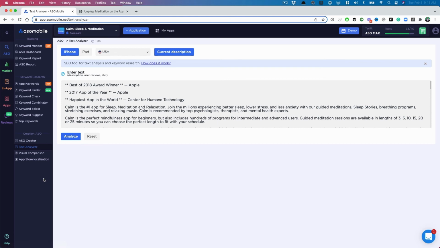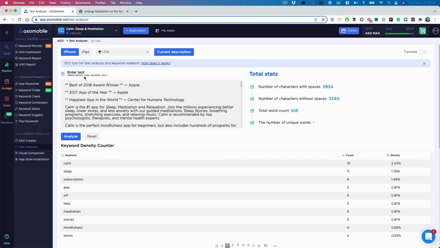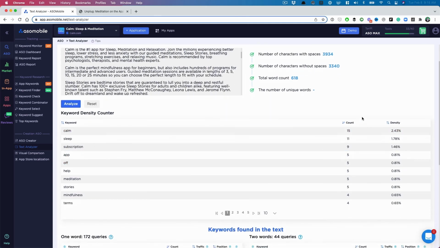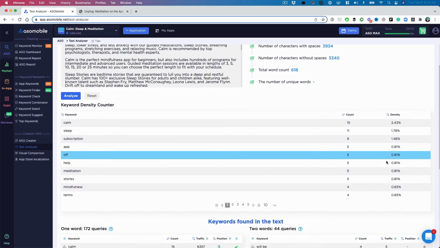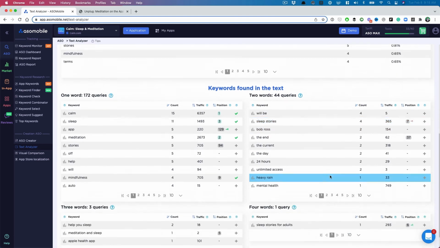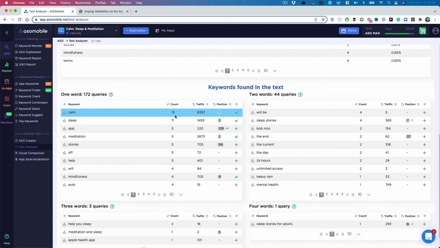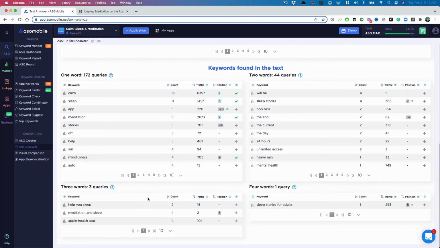The last thing I want to show you, and this is more for Google Play, is this text analyzer. So this will look at your description and you can hit analyze. So it pulled in Calm's description already. And you can see from a keyword density where you are, right? So it tells you, hey, how many times you said a certain word. Here's some queries, all that stuff.